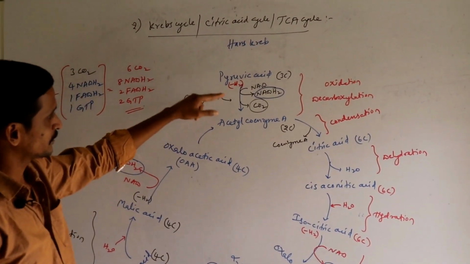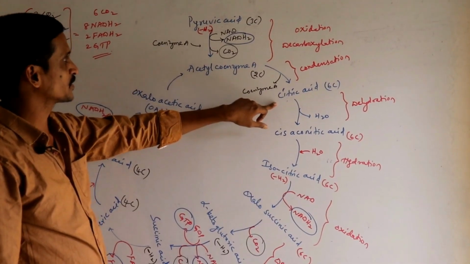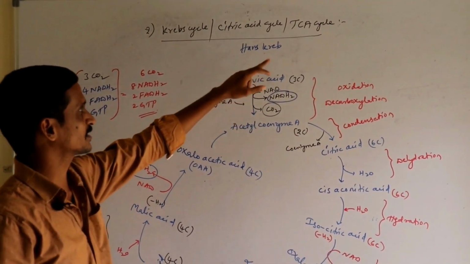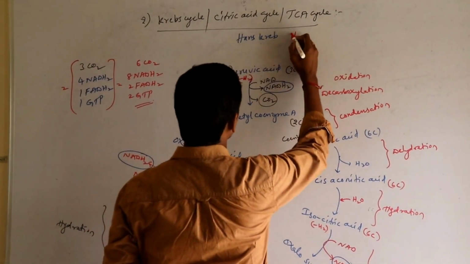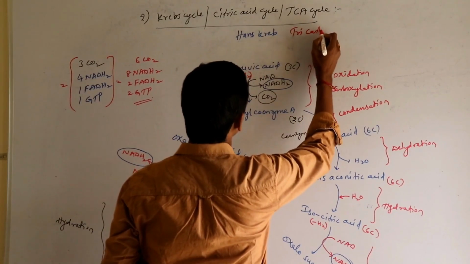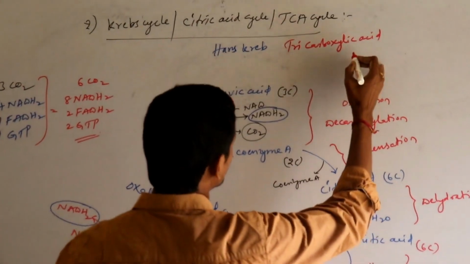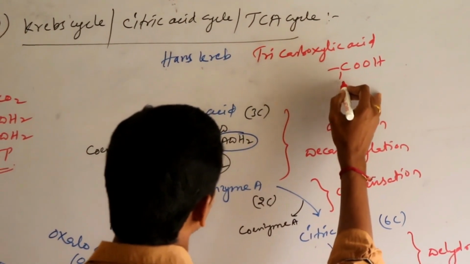Then the first formed stable compound in this cycle is citric acid. That's why this is also called the citric acid cycle. Then there is another name, TCA cycle. TCA means tricarboxylic acid cycle, meaning 3 COOH groups are there.